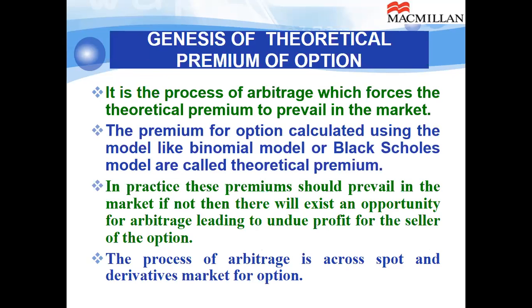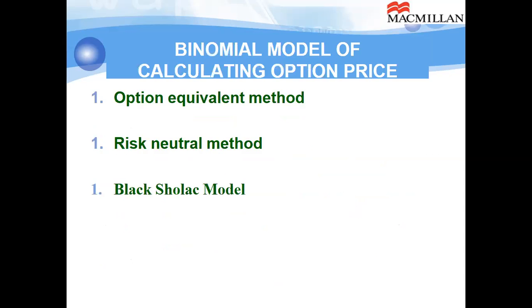In practice, these premiums should prevail in the market. If not, then there will exist an opportunity for the arbitrage leading to undue profit for the seller of the option. Thereby, in a very short time period, the process of arbitrage will force the market prices to move towards the theoretical price. That means in the long run, this theoretical price, which is called the equilibrium price, will prevail in the market. The process of arbitrage is across spot market and the derivatives market for option. Now there are three basic methods: option equivalent method, risk neutral method, and Black-Scholes method.